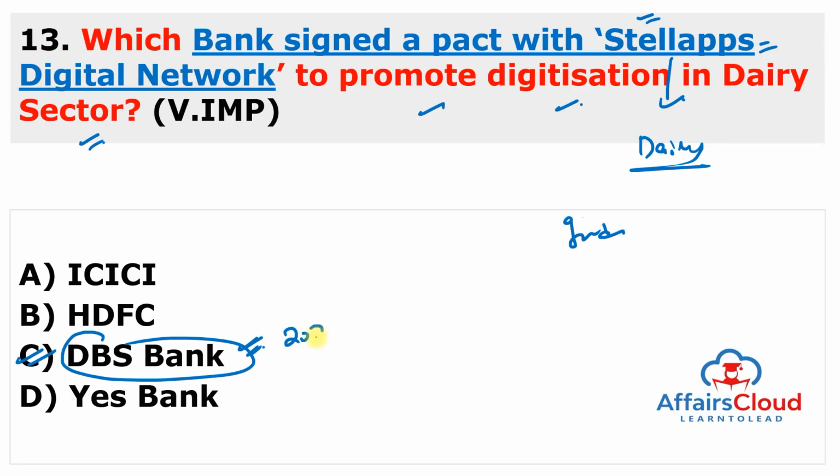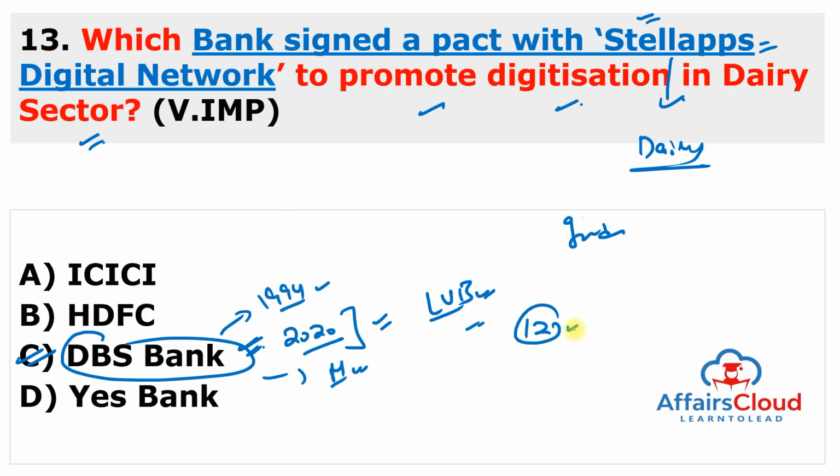And remember, very important thing, in 2020 Lakshmi Vilas Bank was merged with DBS Bank, and it started its operation in the year 1994. Head office is in Mumbai, Maharashtra, and currently there are 12 branches in India.